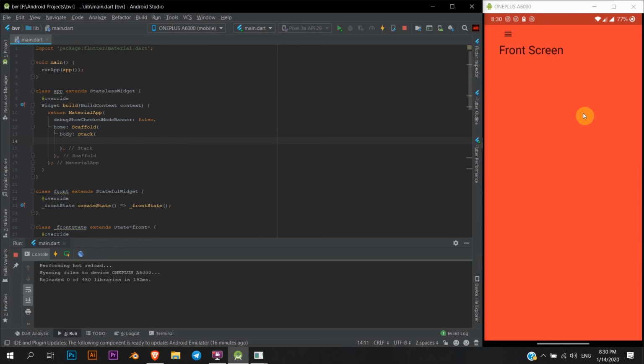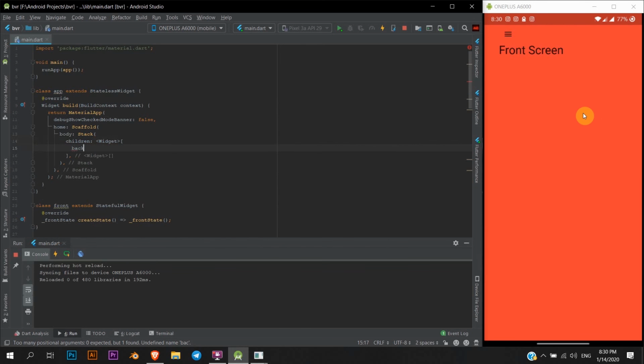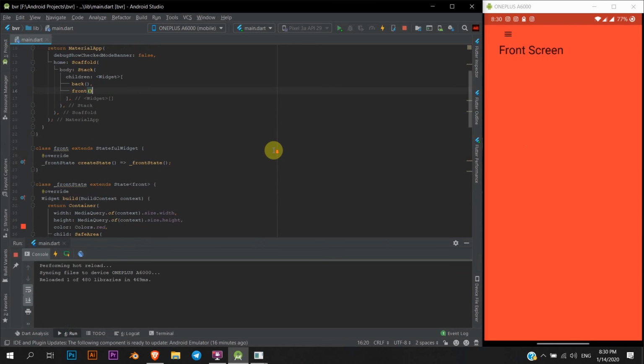So here our ground thing is gonna be our back. It's gonna be children, and back is gonna be our ground widget. Our front is gonna be our top widget. Exactly like this. That's it. Basically that's exactly what you might have to do.